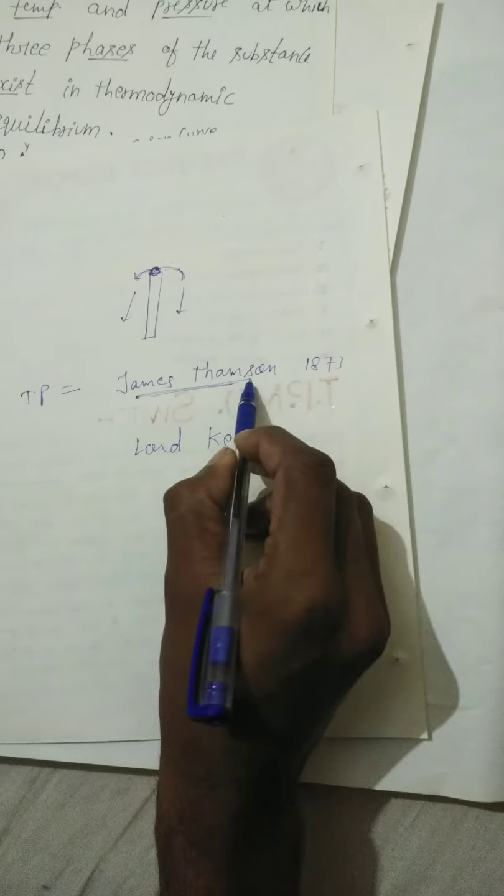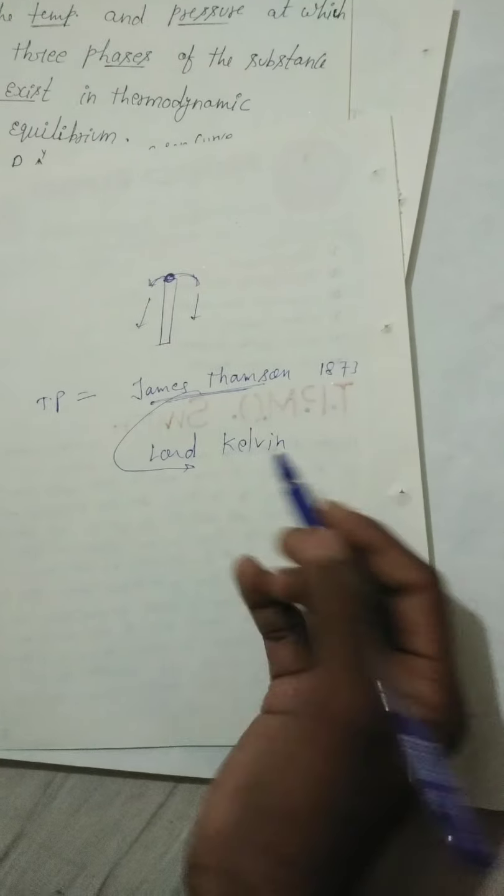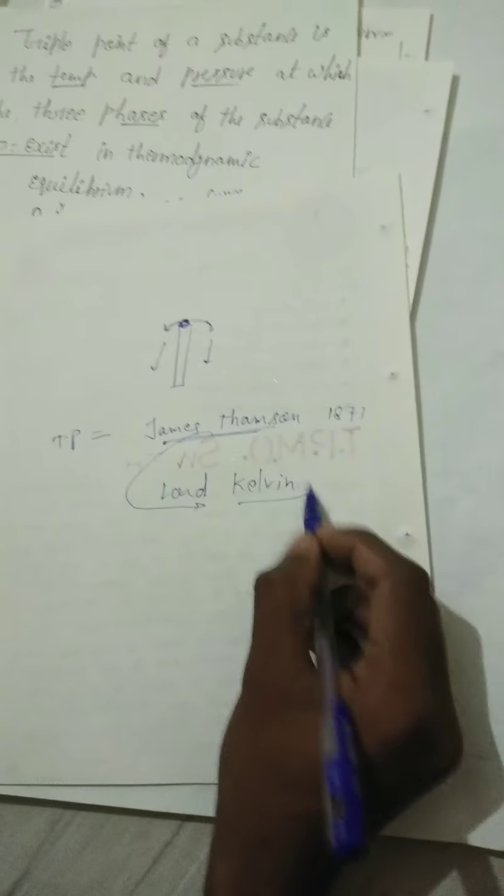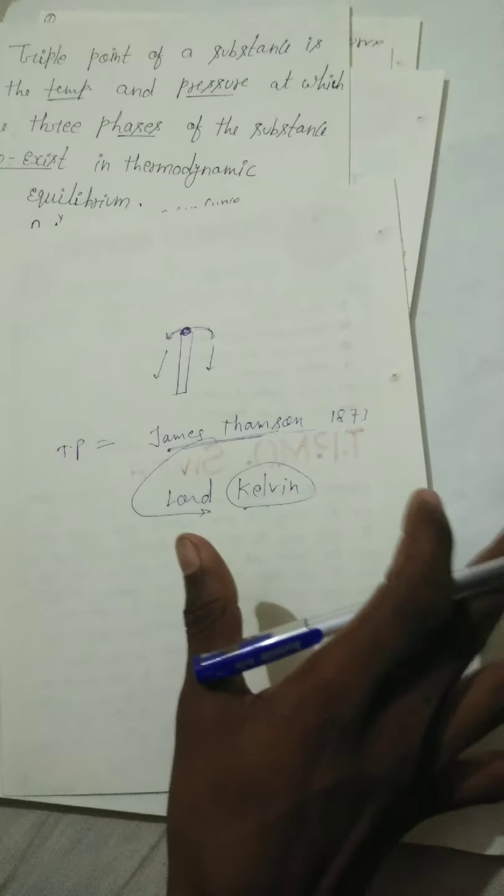You know the temperature parameters, degree Celsius and Kelvin. So this is all about our triple points. Thank you.